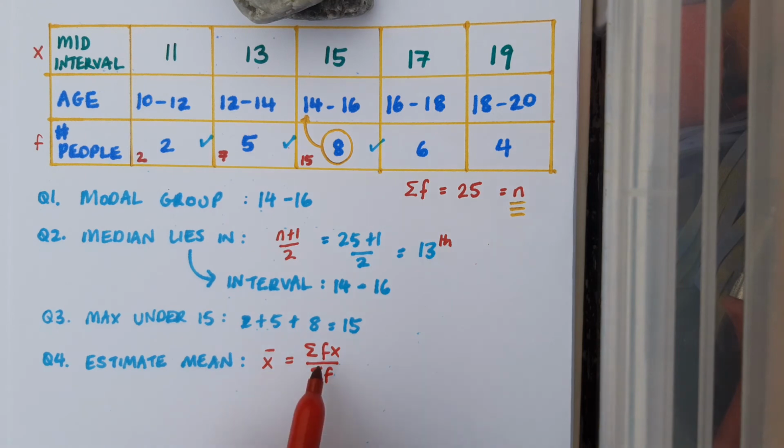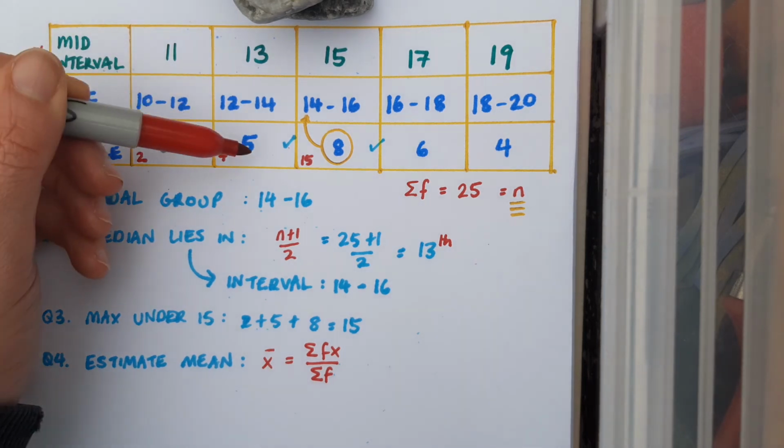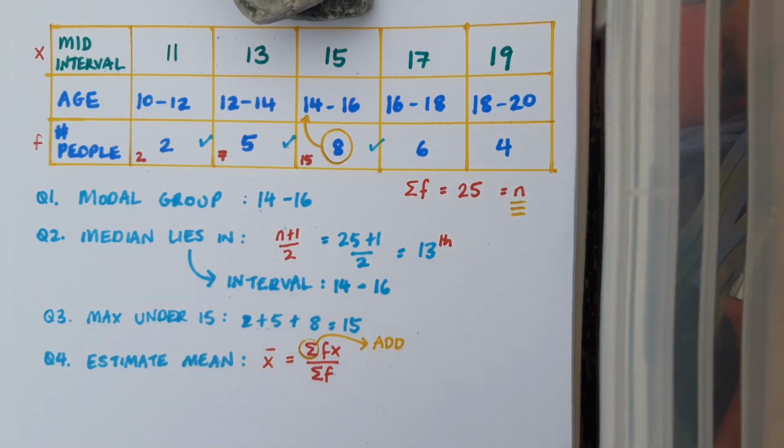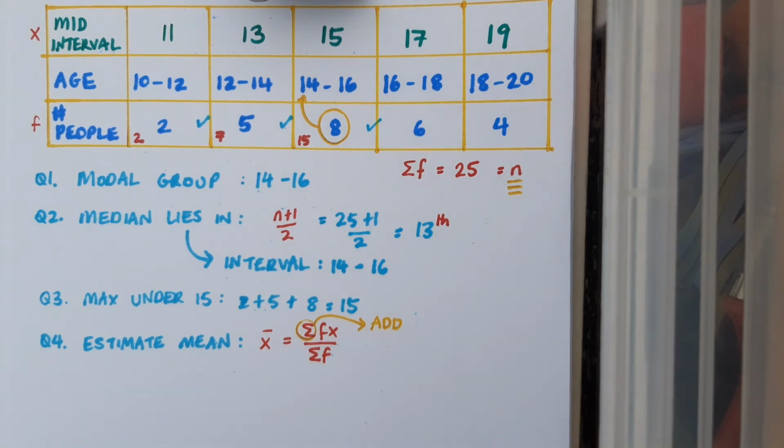And on the top, it means take each frequency, f, and multiply it by the relevant mid-intervals. So for example, 2 by 11, 5 by 13 and so on. And don't forget this symbol here, summation, just means add everything up. Okay, so in this case, my mean calculation will look like this.